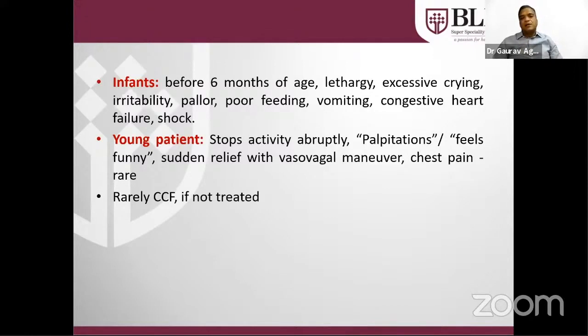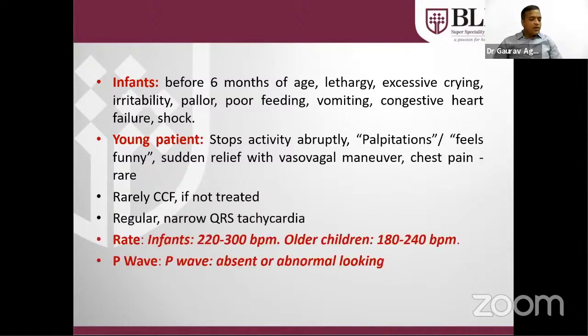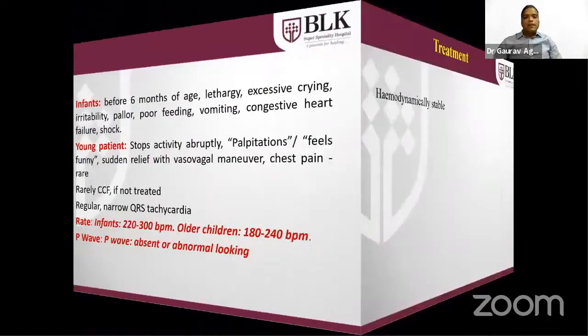Infants generally present in the form of poor feeding, shock-like state, irritability. Young patients generally present in the form of chest pain or palpitation. Abdominal pain can also be there. Rarely congestive cardiac failure if not treated. Infants generally have a rate in the range of 220 to 300 beats per minute. Older children up to 240 beats per minute.